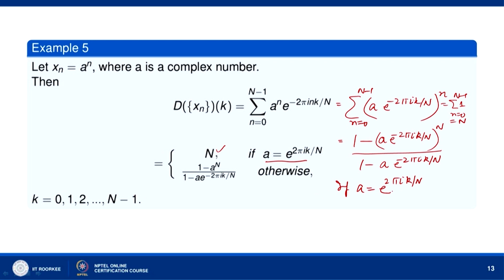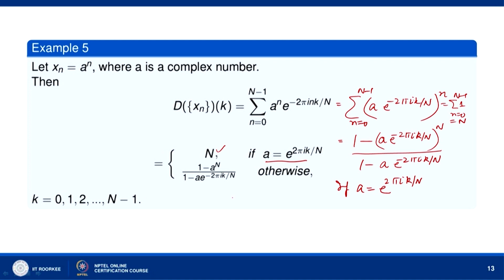And if a is not equal to e^(2πi k/n), then we get this. When you raise it to the power n, we get 1 minus a^n, because e^(-2πi k) will be equal to 1.